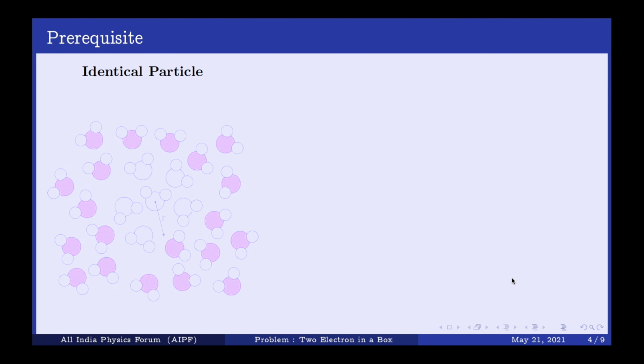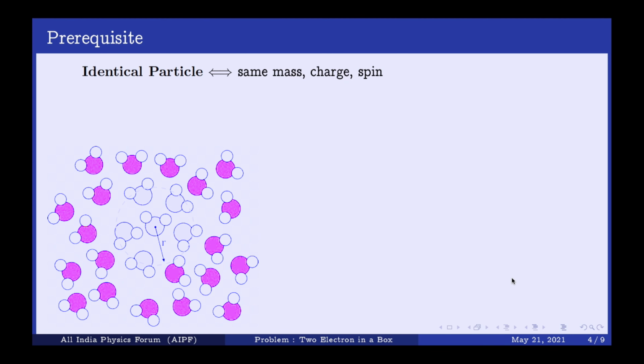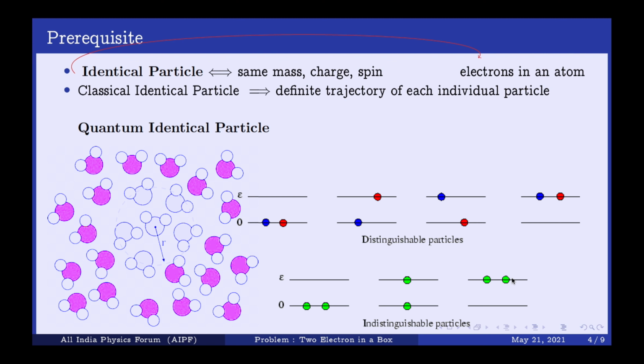So what are identical particles? As you know, particles having the same mass, charge, spin or color, we call them identical particles. For example, electrons in an atom are known as identical particles. There are two types of identical particles: classical identical particles and quantum identical particles, which is very important for us. For classical particles, the particles have a definite trajectory and so we can track them, so they are basically distinguishable. Unlike classical particles, quantum particles have no trajectory and that's why they are completely indistinguishable.